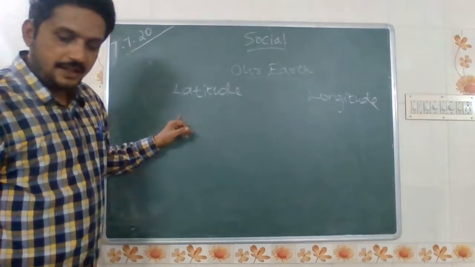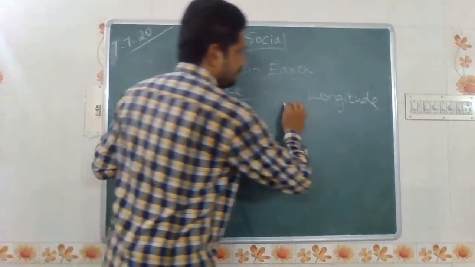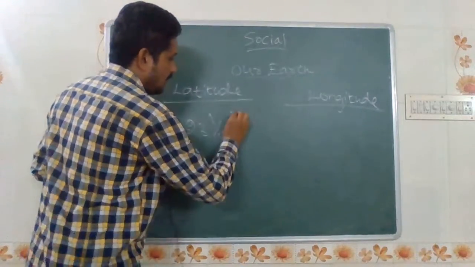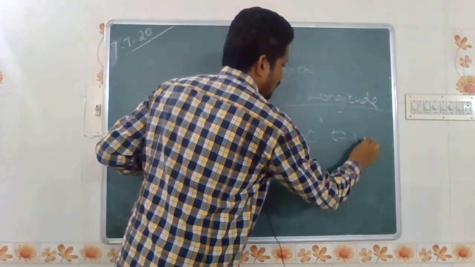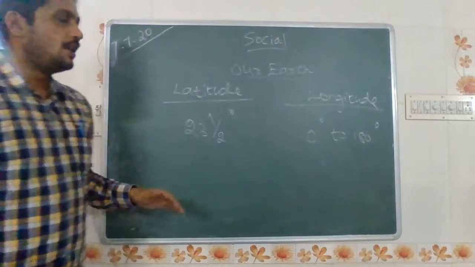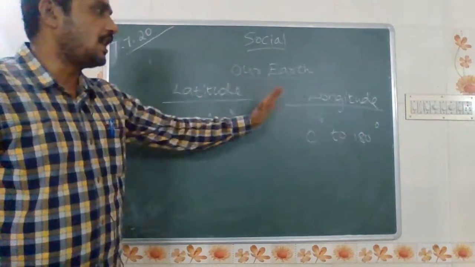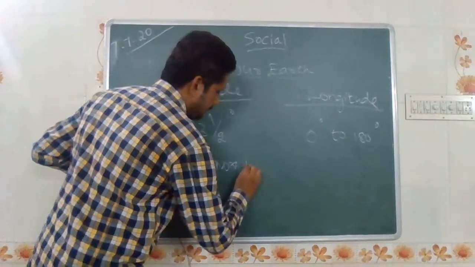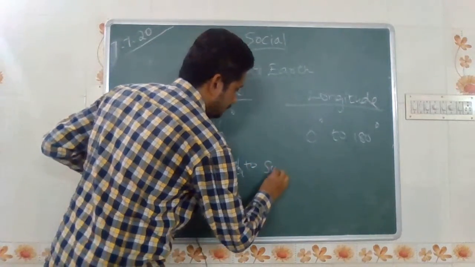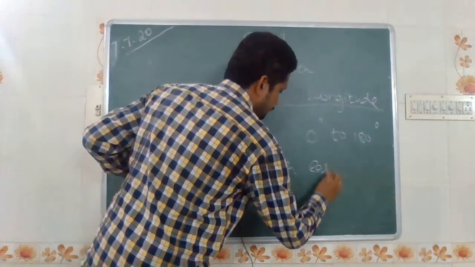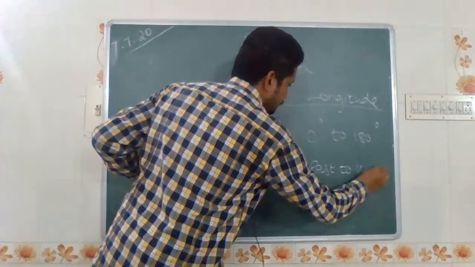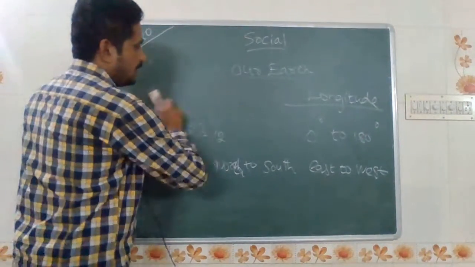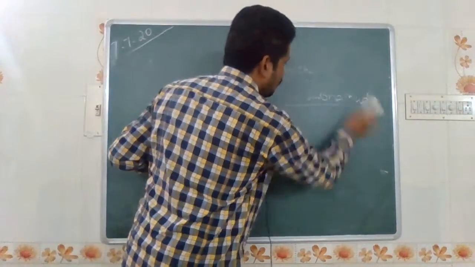See children, in latitude it will be plus 23.5 degree. Longitude lies from 0 degree to 180 degree. So these are the major differences between latitude and longitude. Hemispheres will be different, north to south and east to west. Now we are looking at the major degrees of everything present on the globe.